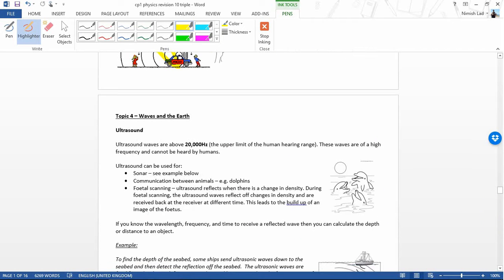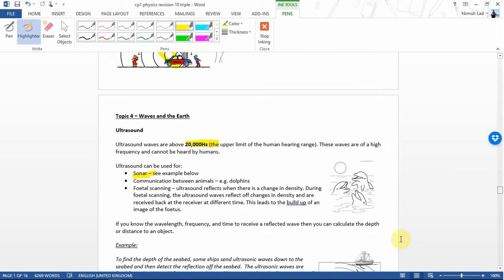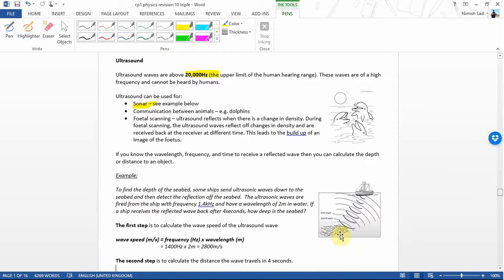Okay, so here we go. Ultrasound, like I said, greater than 20,000 Hertz. Okay, and here are the uses. Sonar is the first one. There's an example of that below, where there's a boat, and the boat is sending out a wave, and it's reflecting off a school of fish. It's coming back. Okay, and from that we can figure out how far away the fish are from the boat.